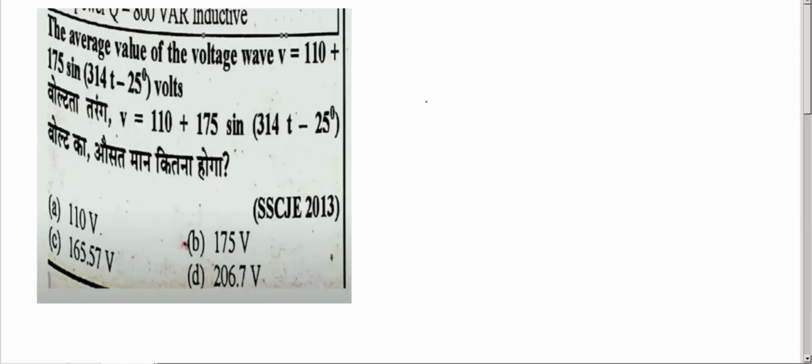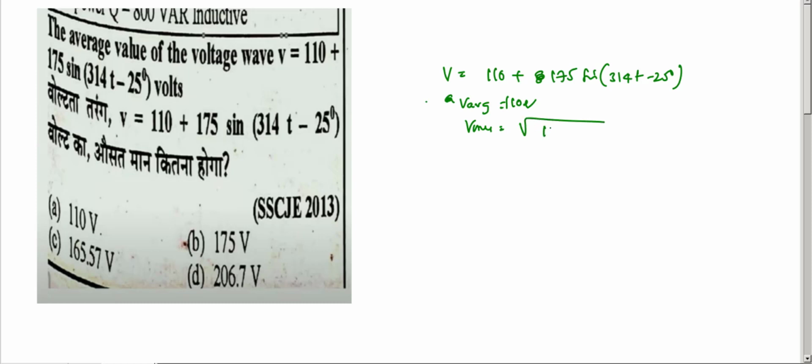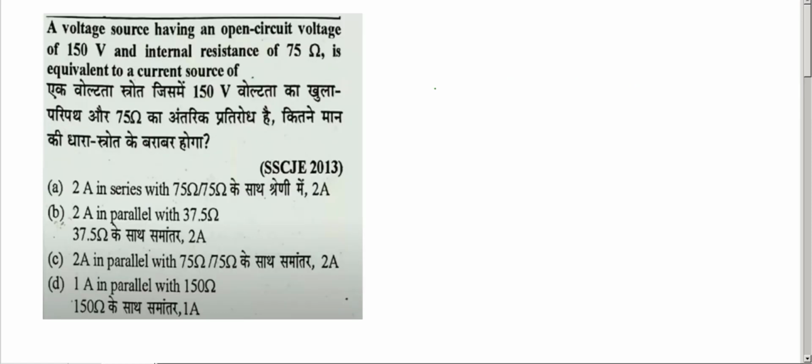Option D. Next. The next question: the average value of the voltage wave V equals 110 plus 175 sine(314t minus 25 degrees) is given. What is the average value? You know that the average value is 110. What is the RMS value? VRMS equals root of 110 squared plus (175 by root 2) whole squared. So the average value is 110 volts. Next question.